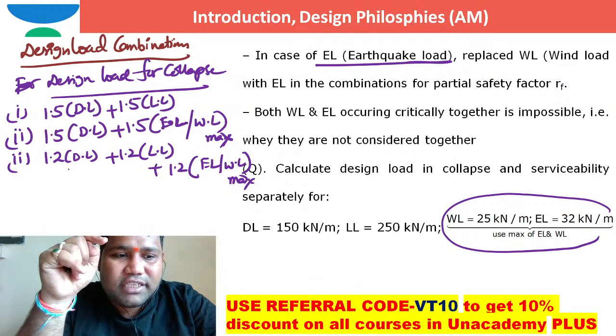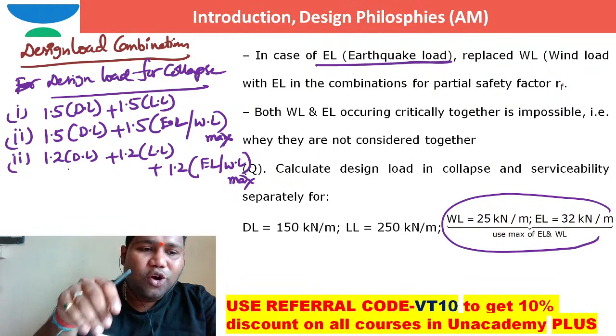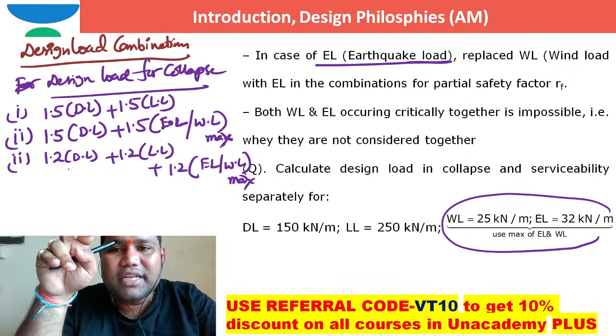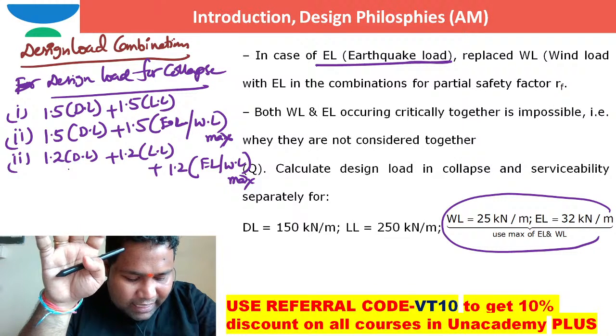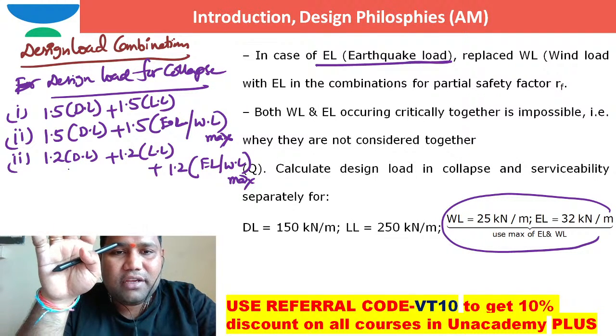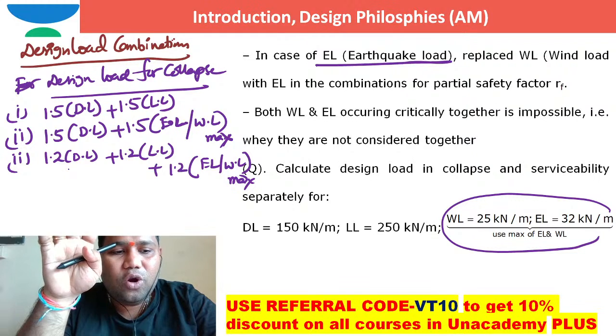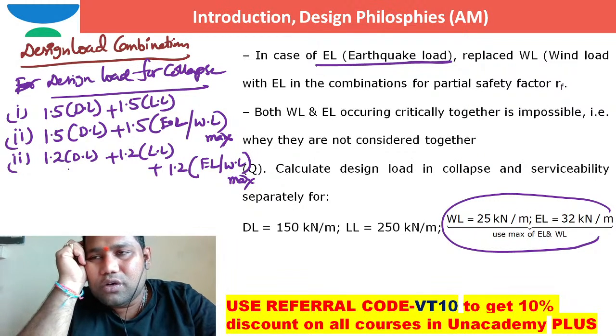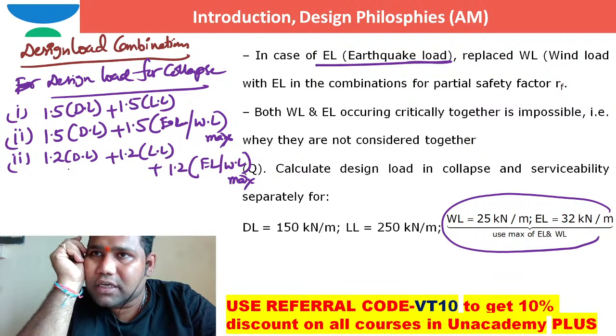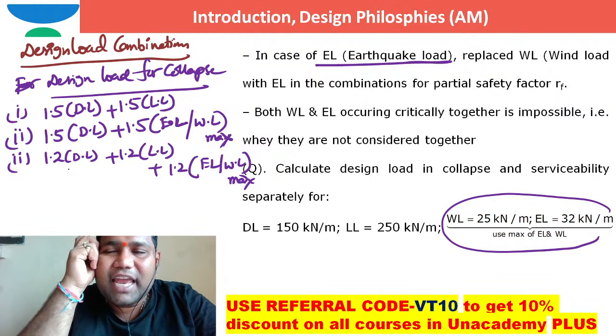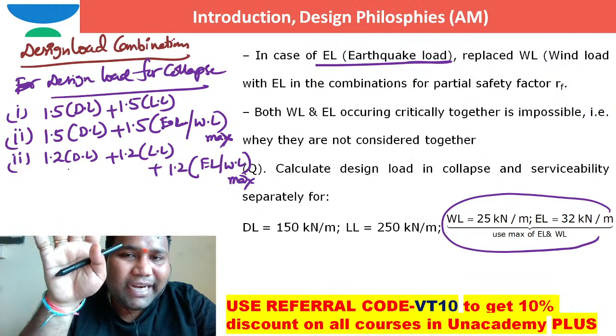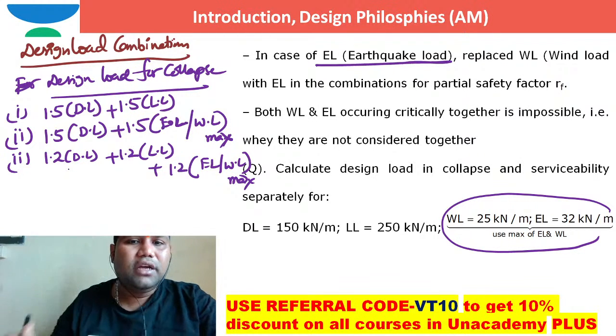If you design for that, then the government of India will lose all its funds. Till now in history, no two natural calamities have occurred at a time. So when earthquake loads are critical, I cannot consider wind loads, and when wind loads are critical, the earthquake will not come. Both will not occur at a time.